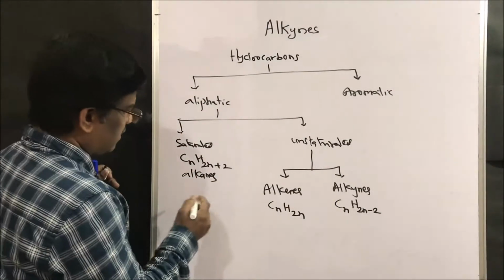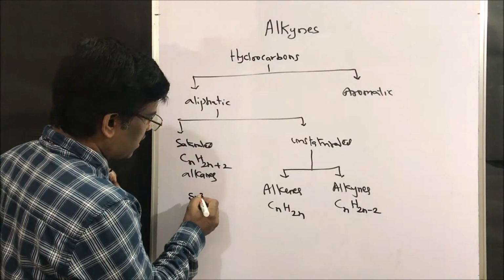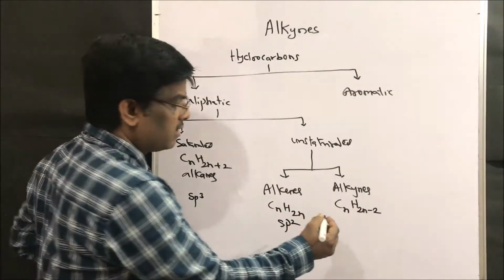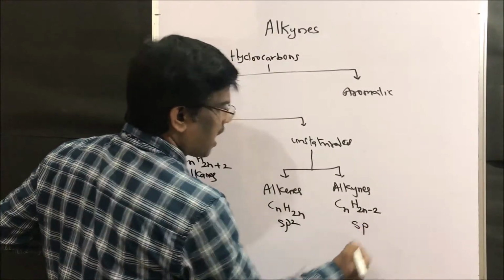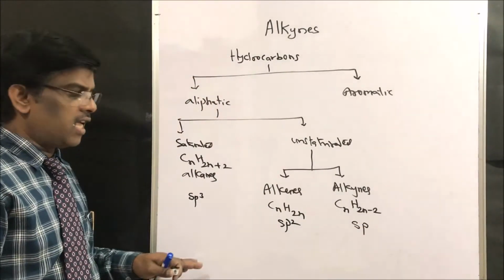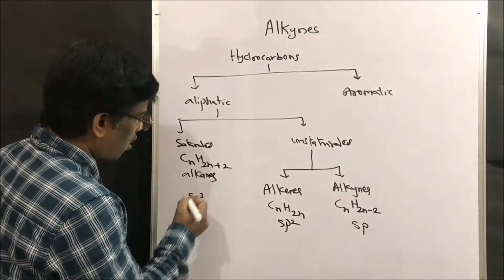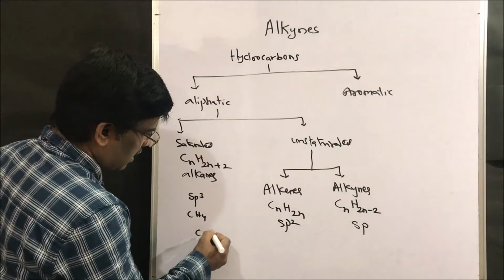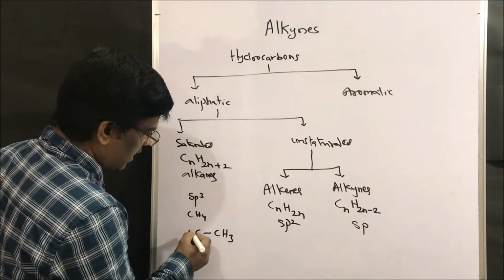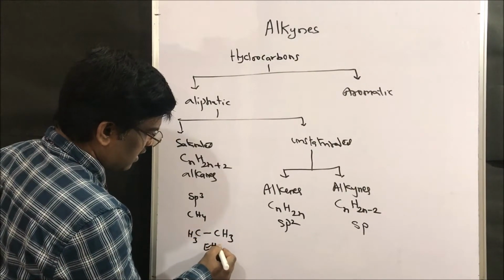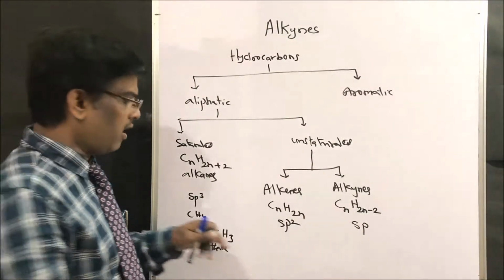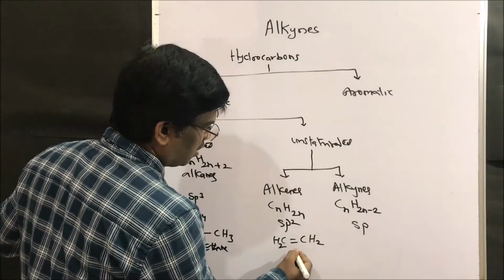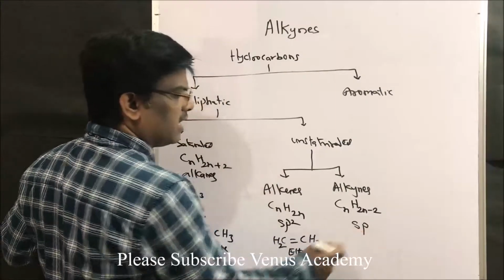Alkanes will have sp3 hybridization, alkenes will have sp2 hybridization. Alkynes, what is the hybridization? sp hybridization, isn't it? For example, alkanes: methane, ethane. Under alkenes, CH2=CH2, ethylene.